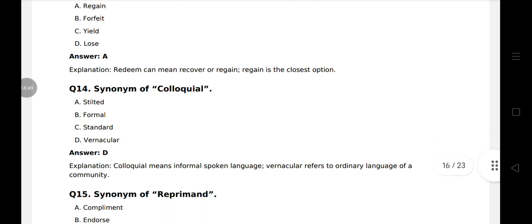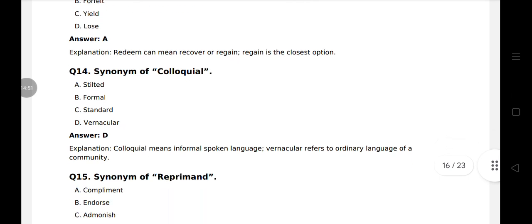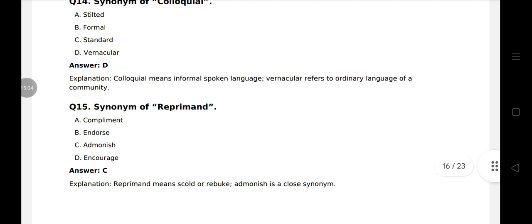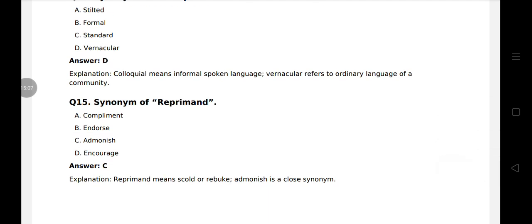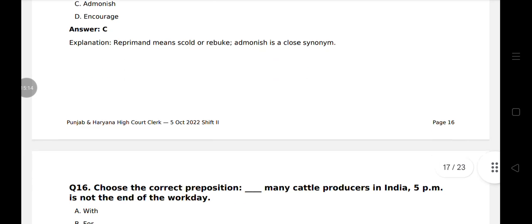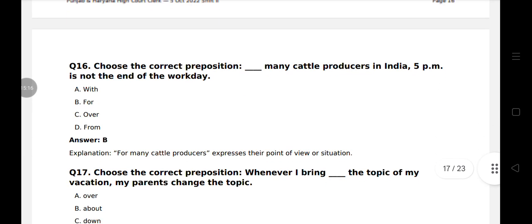Question 14. Synonym of colloquial. Colloquial means informal spoken language. So its synonym is vernacular, meaning language of a community, ordinary language of a community. Question 15. Synonym of reprimand. Reprimand means scold or rebuke. Its synonym is admonish. Question 16. Choose the correct preposition. Dash many cattle producer in India 5 p.m.